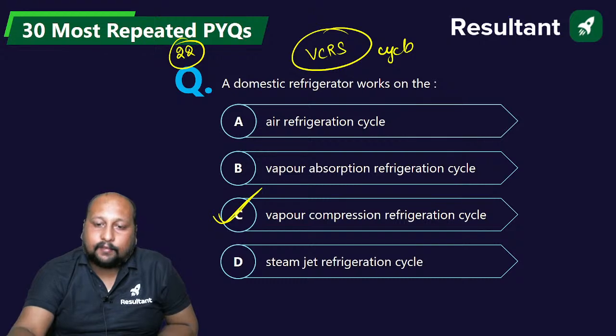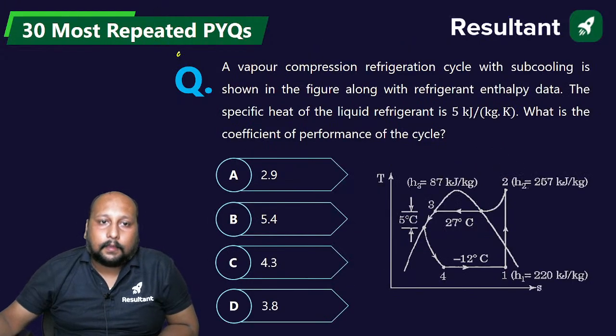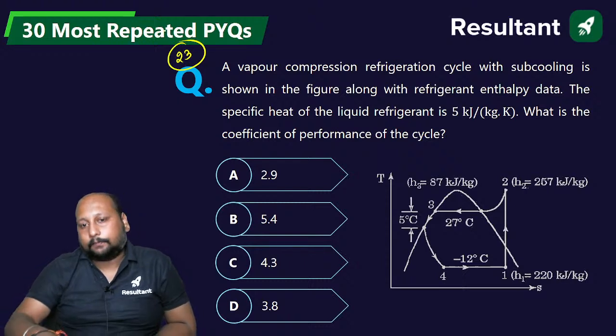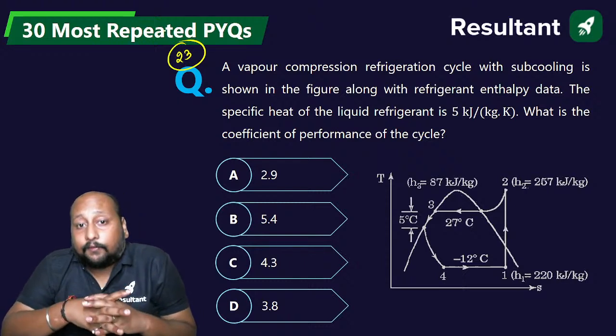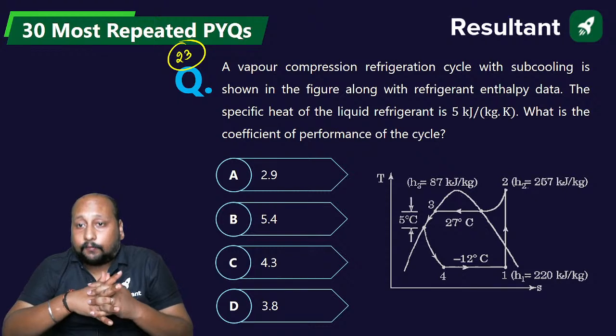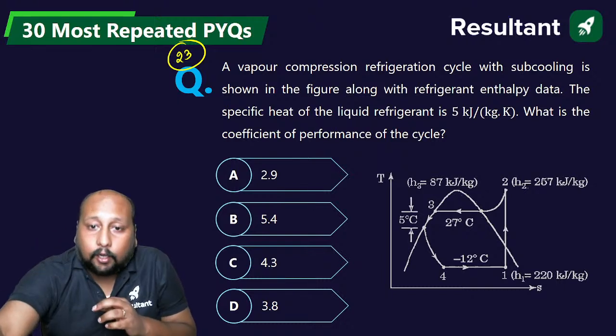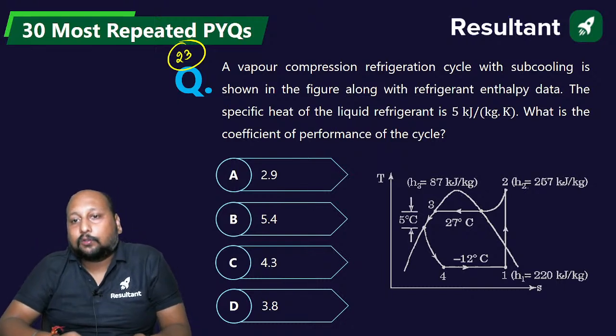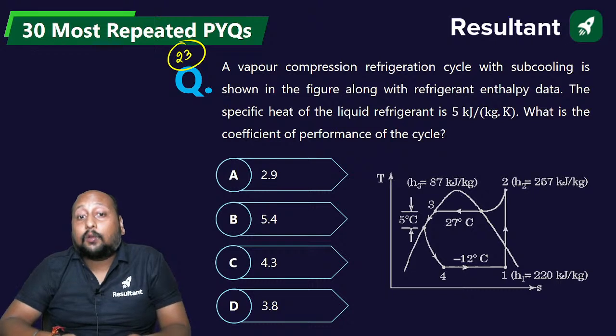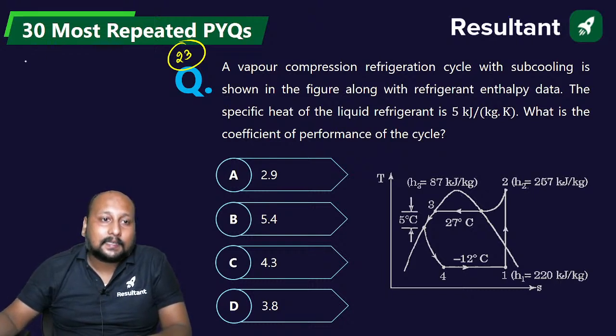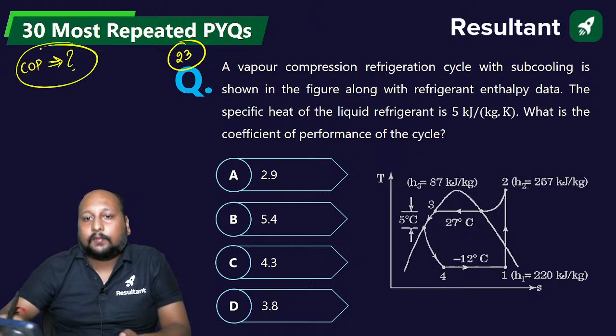Let's go to question number 23 on the screen. An important question. A vapor compression refrigeration system with subcooling is shown in the figure along with the refrigerant enthalpy data. The specific heat of the liquid refrigerant is 5 kilojoule per kg Kelvin. What is the coefficient of performance, the COP, of this cycle?